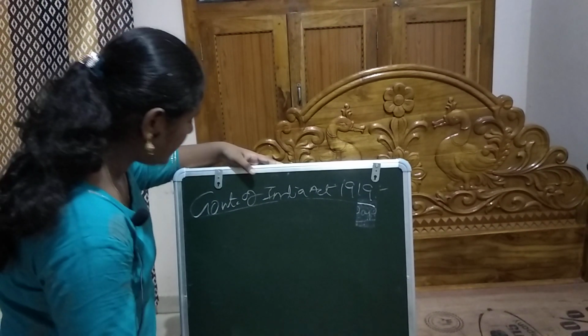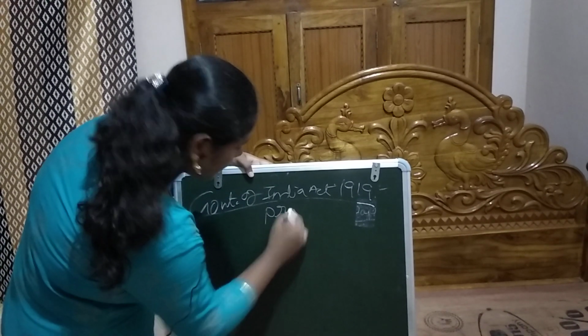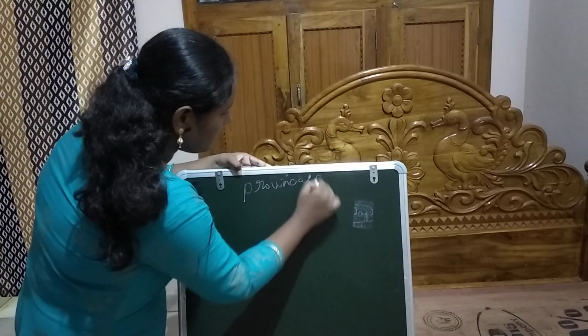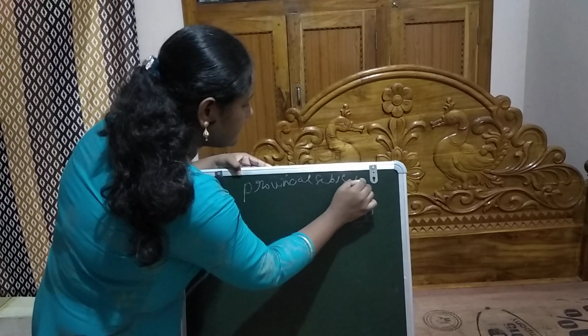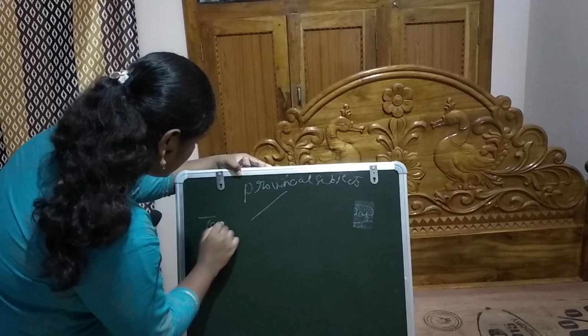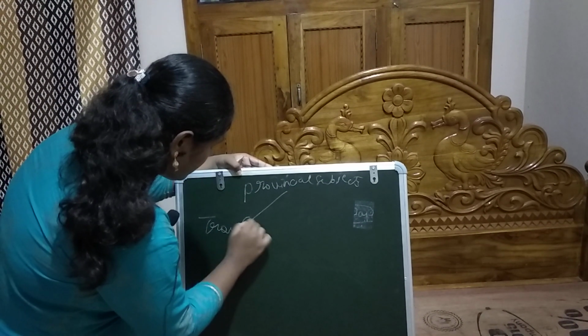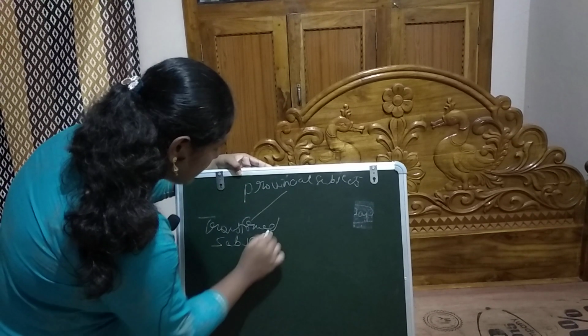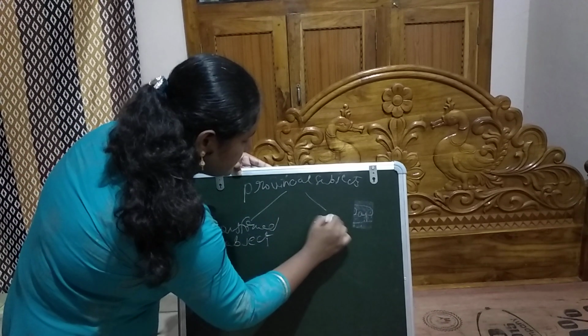So the Government of India Act divided the provincial subjects into the transferred subjects and the reserved subjects.